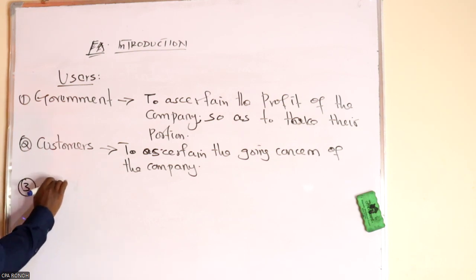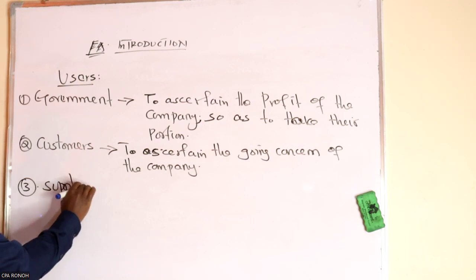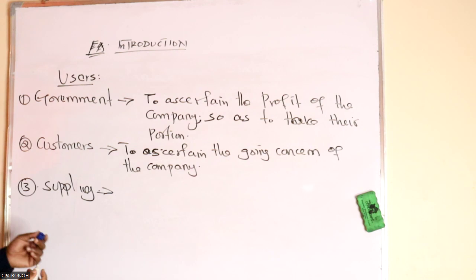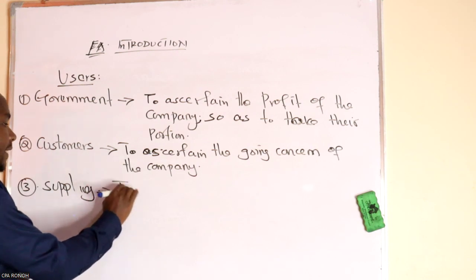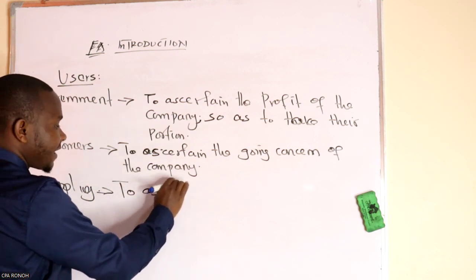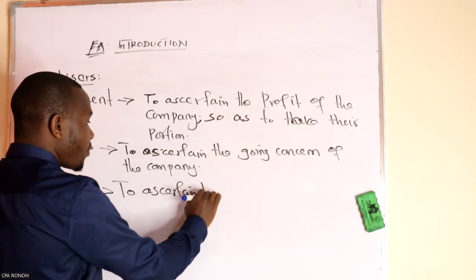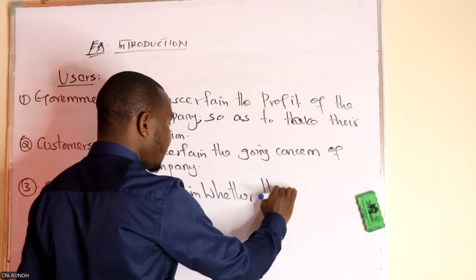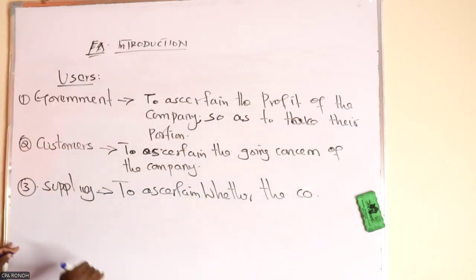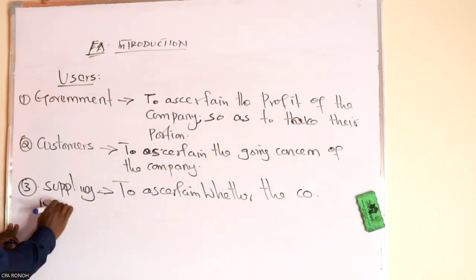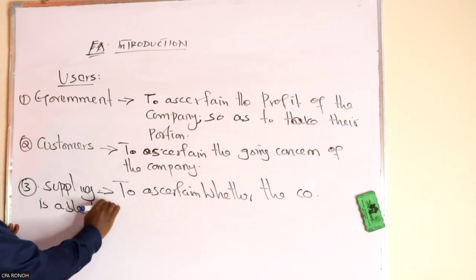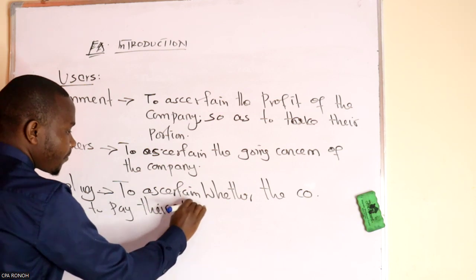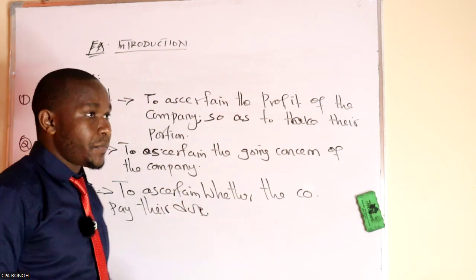Number three is the supplier. So why does the supplier need this statement? To ascertain whether the company is able to pay their dues.